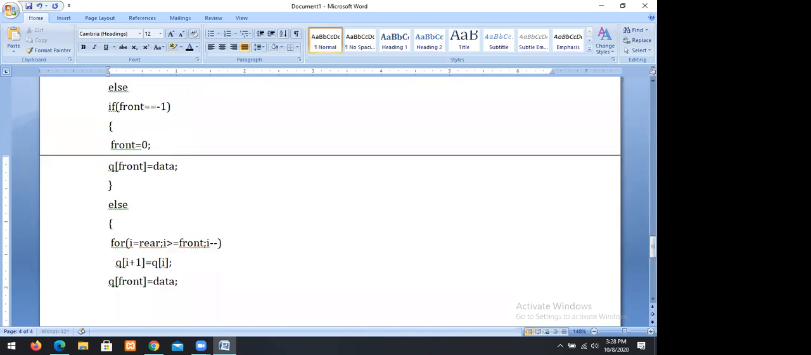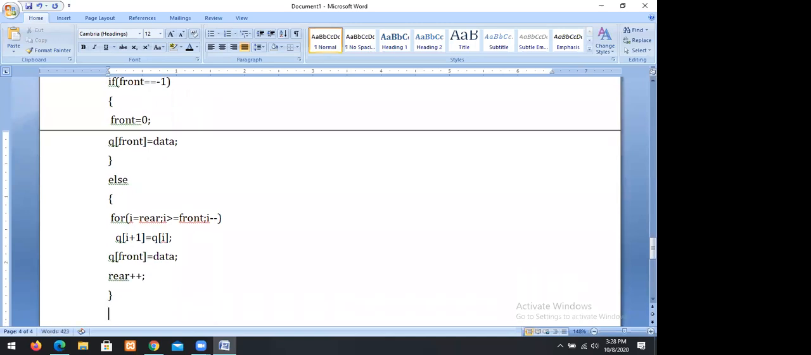So we insert at front. Then rear is incremented, rear plus plus. That's how to increment the rear.